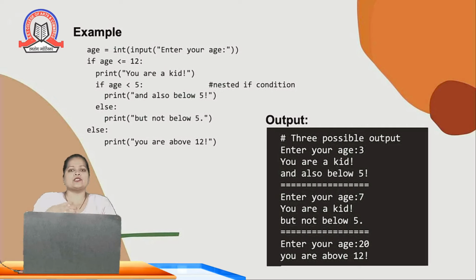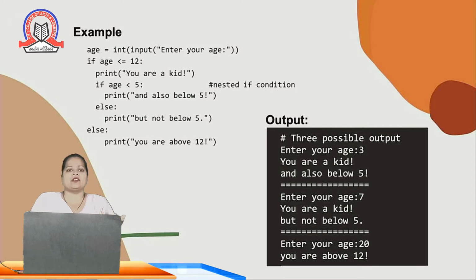You have to check the requirement of your application. We can write only an if statement also, but we cannot write else without an if statement. So else always goes along with the if statement. But yes, if you want to check only the if condition under certain circumstances, you can use that. It is totally dependent upon your requirement. First you need to understand what the requirement of your application is, and accordingly you can use an if statement, if else, nested if else, or ladder if else.